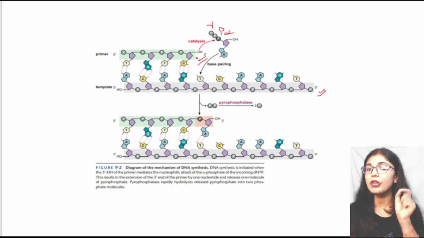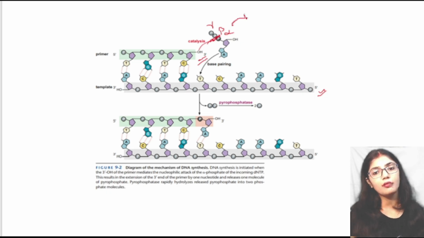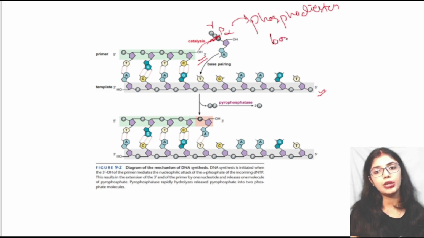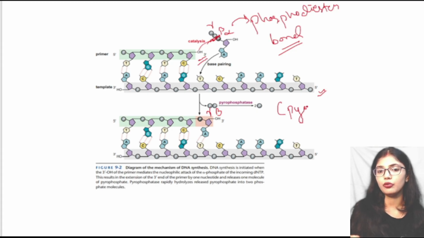The 3' OH group attacks the alpha phosphate of the upcoming nucleotide and forms a phosphodiester bond. In this way replication takes place, and during bond formation two phosphates, the beta and gamma phosphates, are released. They are known as pyrophosphate.